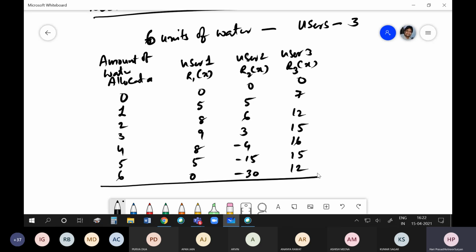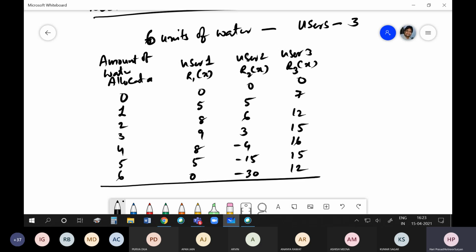By allocating, if you see here, you also have negative values. What does it mean? That means you may get a loss also.